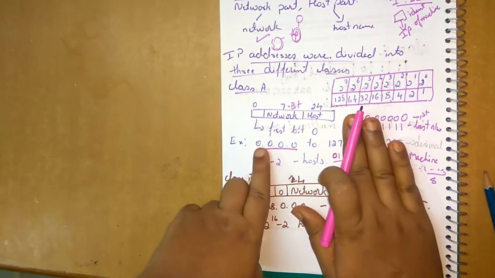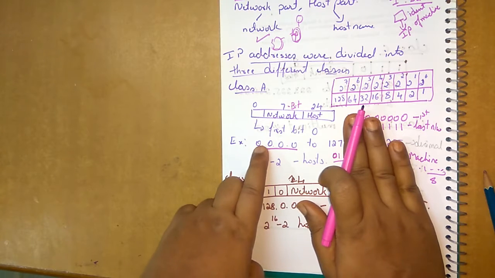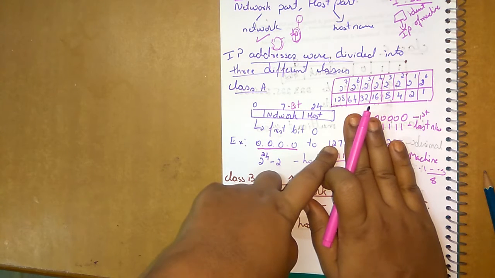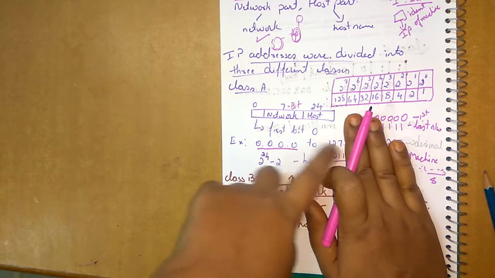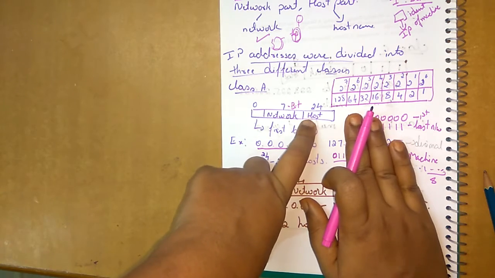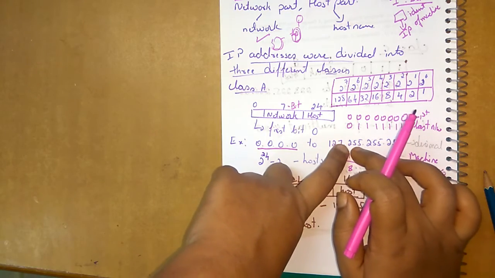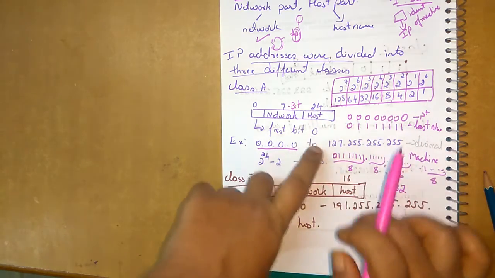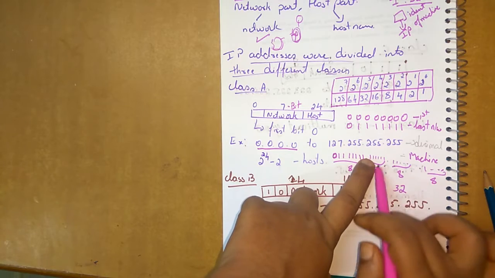That's why observe here the network number from 0 to 127 is the network identification number for class A. And for host machine identification, we can use a maximum of 24 bits.